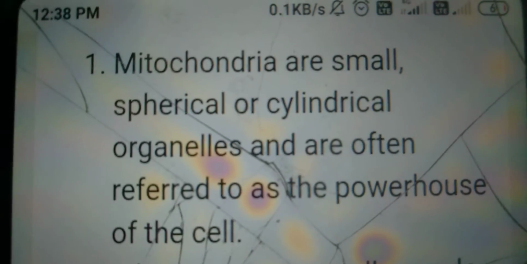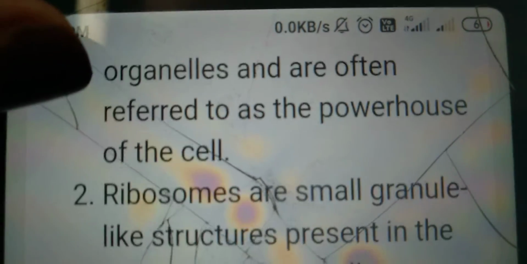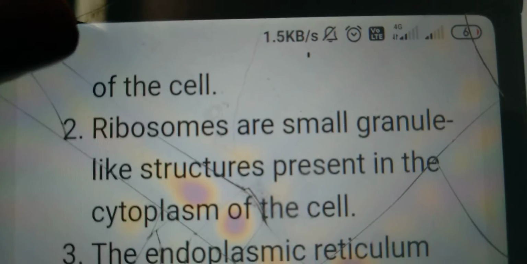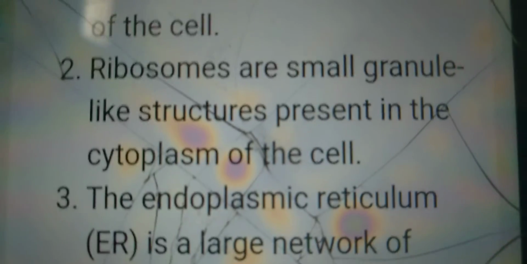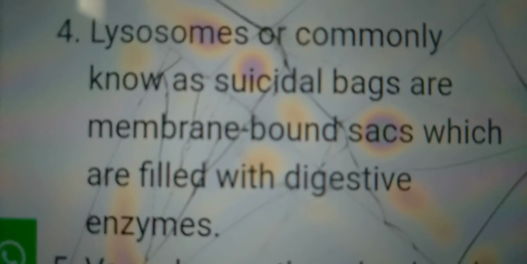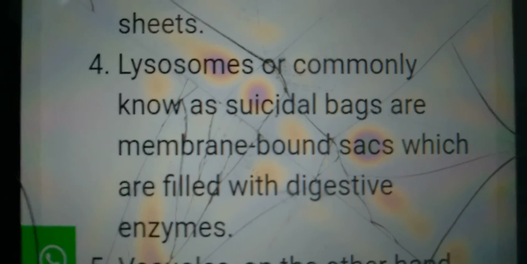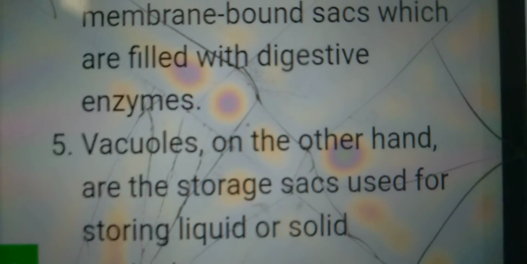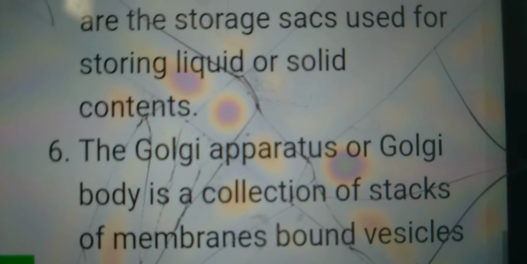and the vacuoles. The mitochondria are small spherical or cylindrical organelles and are often referred to as the powerhouse of the cell. Second, ribosomes are small granule-like structures present in the cytoplasm of the cell. The endoplasmic reticulum, ER, is a large network of membrane bound tubes and sheets. Lysosomes are commonly known as the suicidal bags of the cell, membrane bound sacs which are filled with digestive enzymes. Okay. Vacuoles, on the other hand, are storage sacs used for storing liquid or solid content.